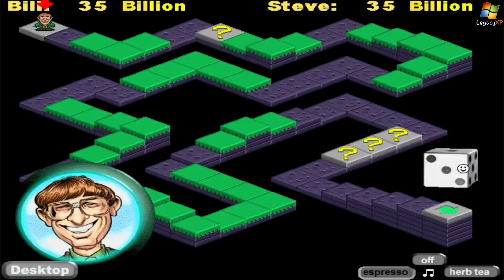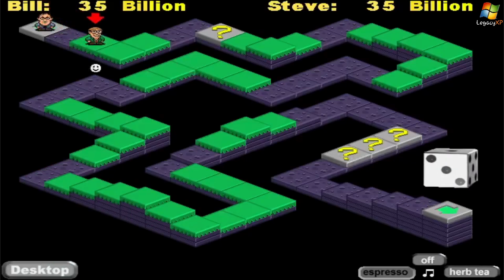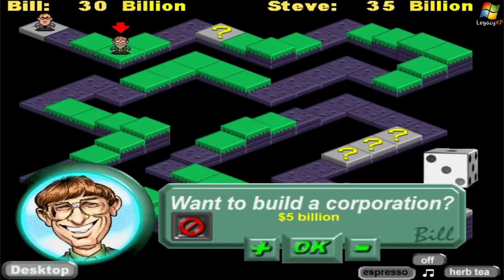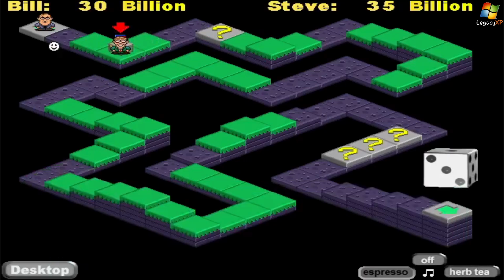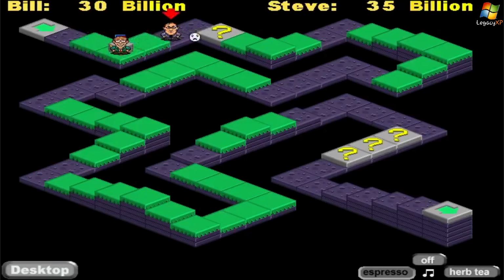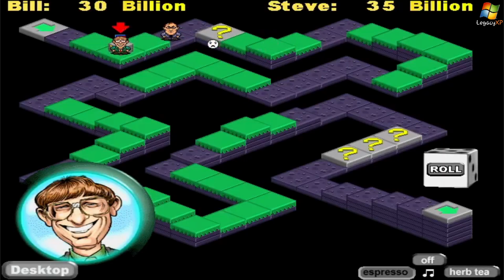So, I'm gonna roll the dice, and yeah, if you land on one of these green spaces here, you got this pop-up. It says, want to build a corporation? And this is essentially like the properties in Monopoly. So, like, I have this space, and if I click OK, I have this space, and if Steve Jobs lands on this space, he owes me $5 billion. And Steve can do the same, so he can put down one of his spaces, and if I, Bill Gates, land on his space, then I owe him a certain amount of $1 billion.